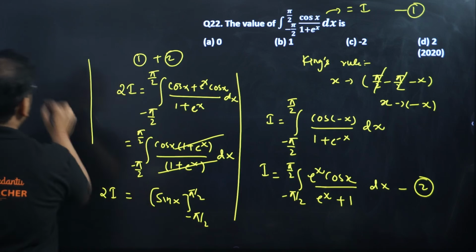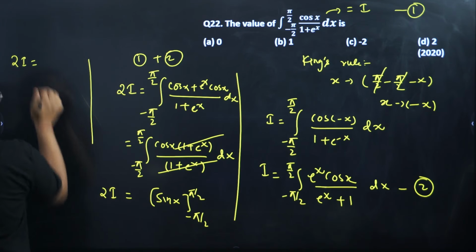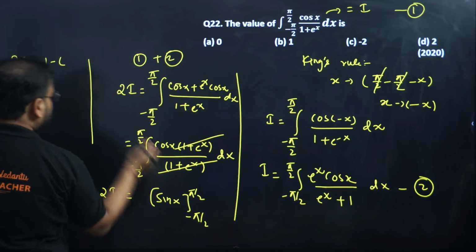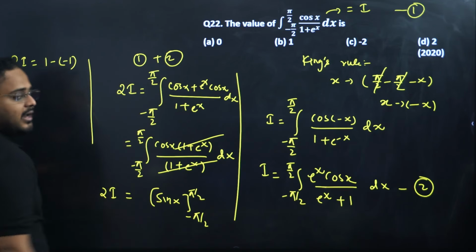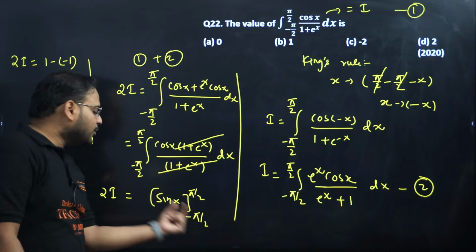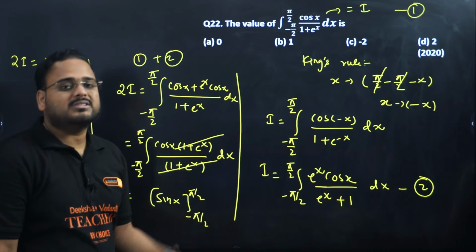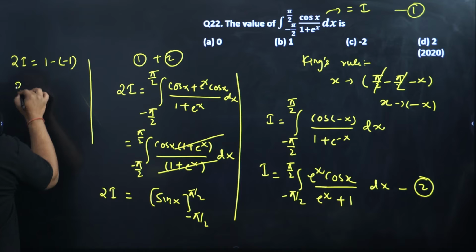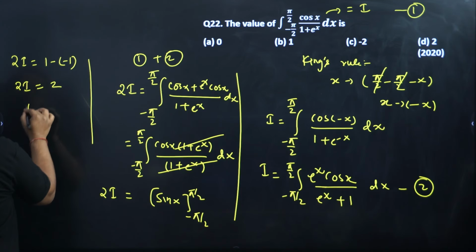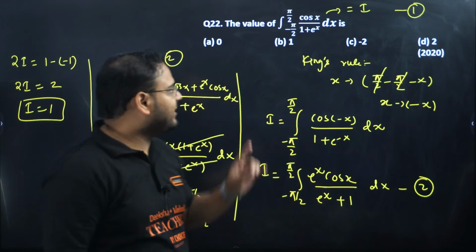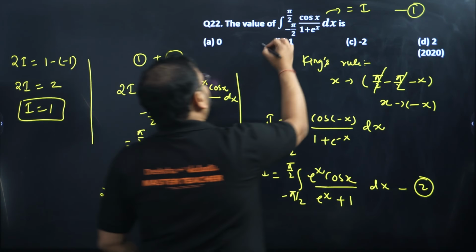Check this over here. I'm getting 2i equals sine of pi by 2 minus sine of minus pi by 2. I'll repeat, sine at the upper limit is sine pi by 2, which is 1. Sine at the lower limit is minus pi by 2, which is minus 1. So 1 minus minus 1, 2i equals 2. So the I value is 1. And I'm looking to find my I value, the integration value, which is 1, option number B.